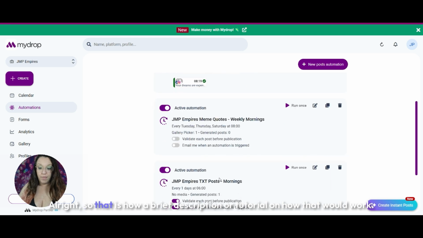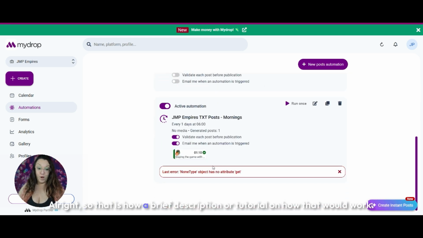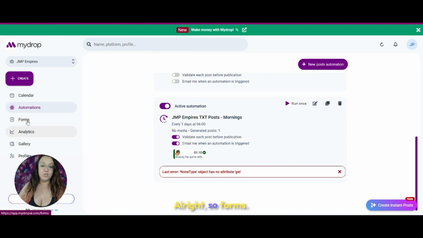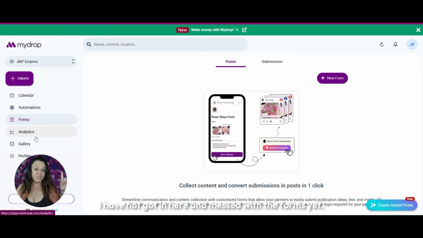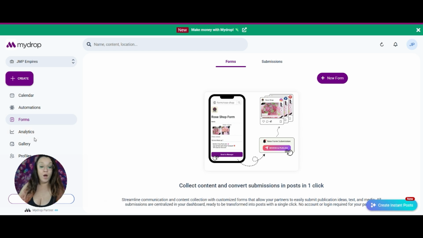So that is a brief description or tutorial on how that would work. All right. So, forms. I have not got in here and messed with the forms yet. But as you noticed earlier, you can create a form and then trigger some sort of post after a form is filled out, right? You can do that as well.